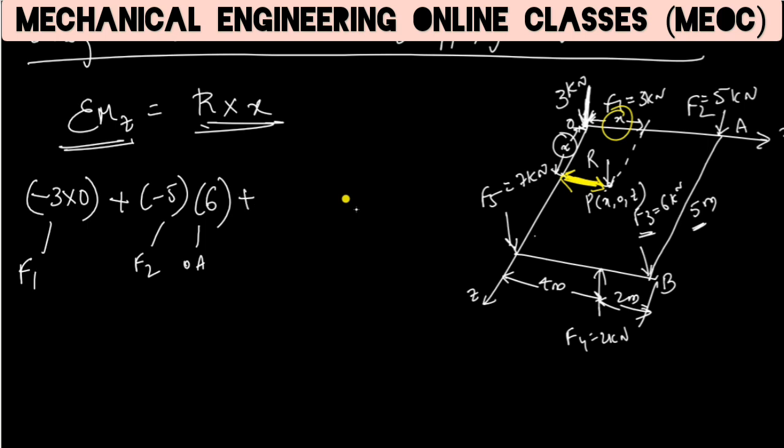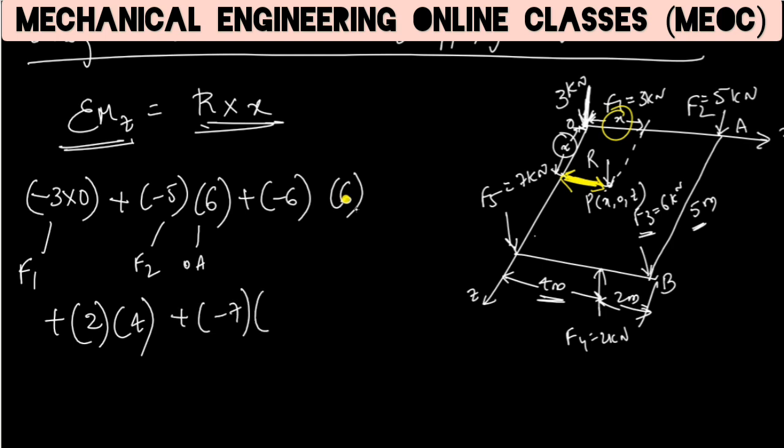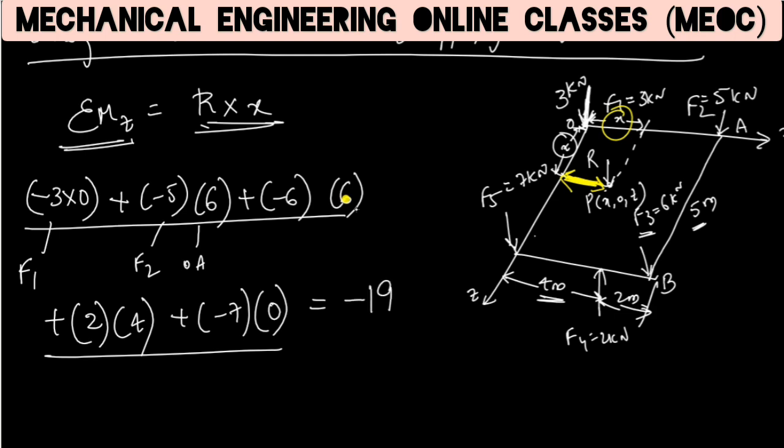Now plus F3 is minus 6 multiplied by, again B is also 6 meter away from z axis, so this is 6. Then plus F4 is 2 and it is at 4 meter distance from z axis, this is 4, and plus F5 is passing through z axis, so its distance from z axis is 0. So all this is the LHS side, which is nothing but R into X. R is again 19 kilonewtons multiplied by the distance X. So from Z axis R is at X distance.